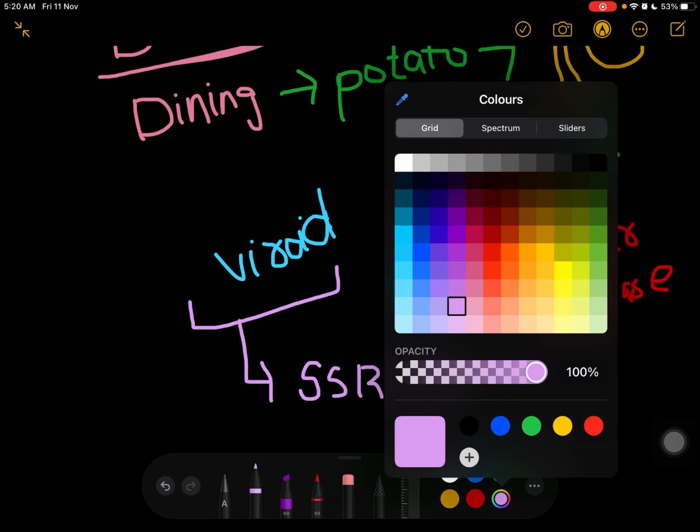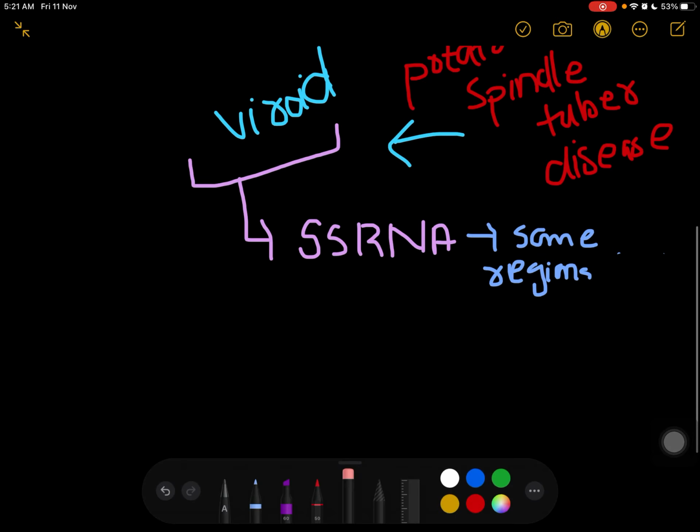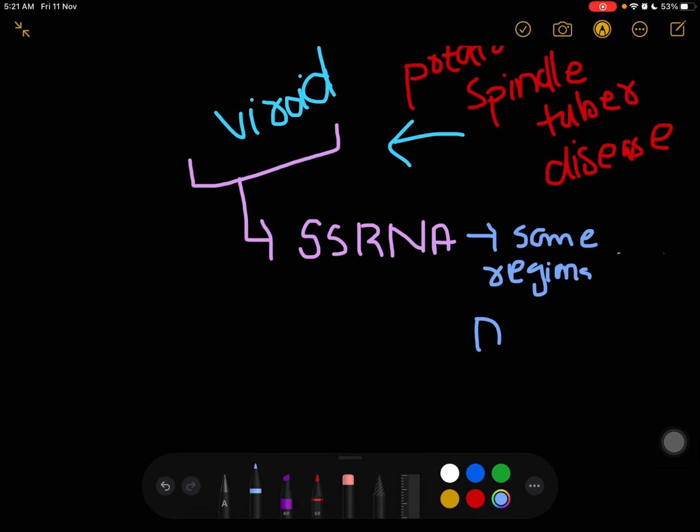It is single stranded RNA, but in some regions it is double stranded RNA too.